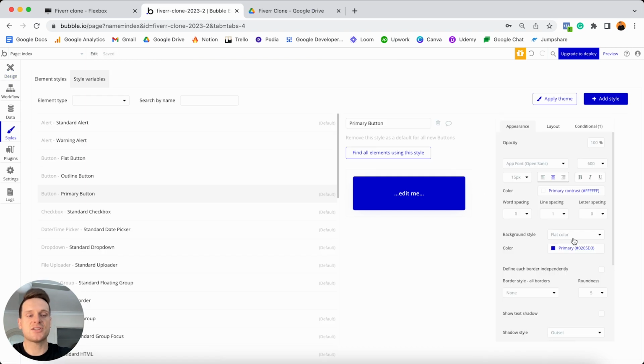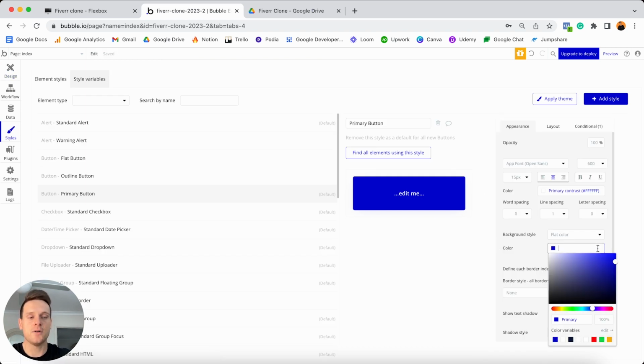And the first thing I'd like to do is just update the color of this button. I'm going to have this be a green color code that I have. If you'd like this, it's 1DBF73. And this is just the same green color code that Fiverr uses within their real world app.